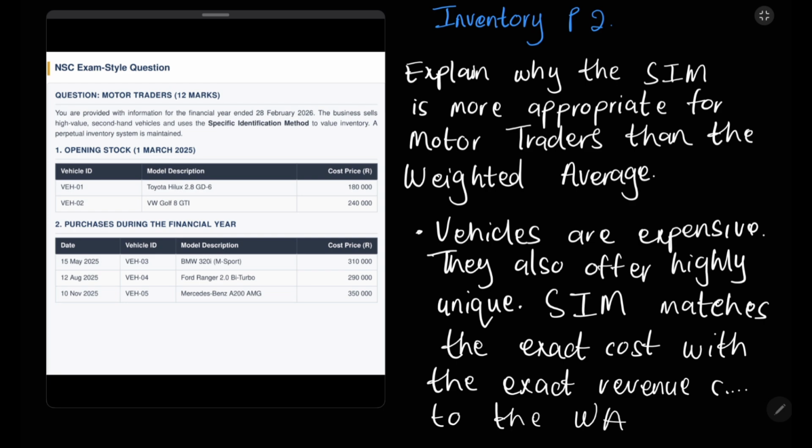Remember, in the weighted average, we took everything and we divided it by the total units. We took the total cost and we divided it by the total units. So in the weighted average, we want to find the value of the exact same products.